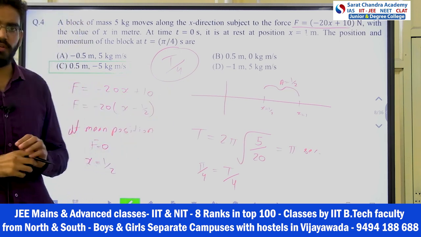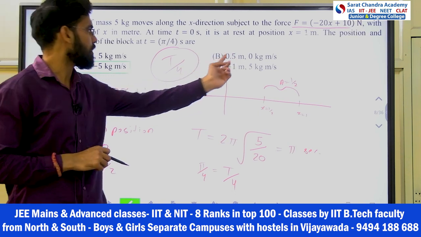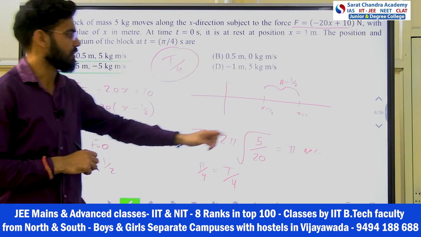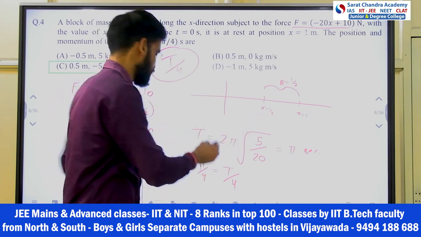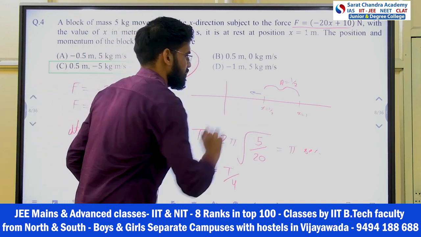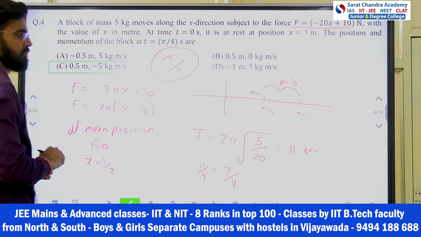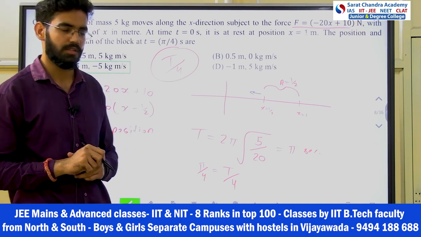Now you don't even have to calculate the momentum. Directly you can answer that momentum will not be 0. B and C are saying momentum will not be 0. If he started from here, in T by 4 time he will come here and he is going in which direction? He is going in this direction, right? So momentum is negative, and obviously not 0, as at the mean position velocity is not 0. So m into v will also not be 0.